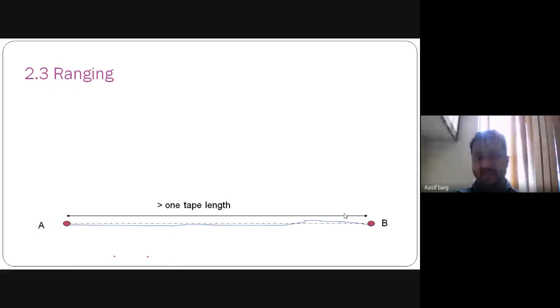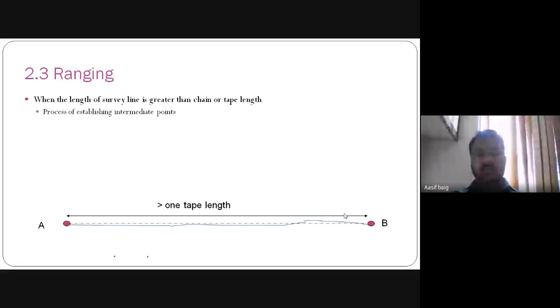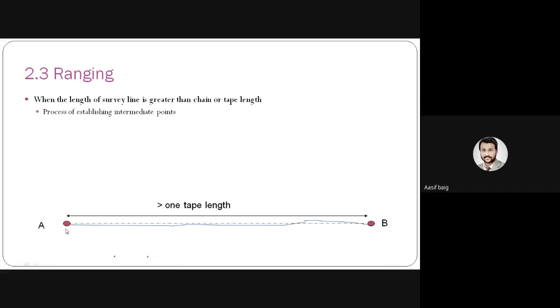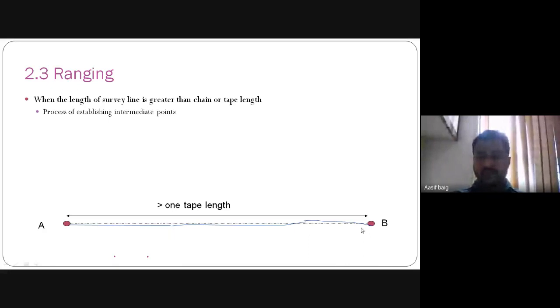So what is meant by ranging, by using the ranging rod? How do we have to do the ranging? Suppose the stations A and B have a length more than the length of one tape or one chain. In that case, we have to range this line in a straight line. When the length of the survey line is greater than the chain or the tape, there are two methods: the first is direct ranging, and the other is indirect ranging. First we will see the direct ranging.